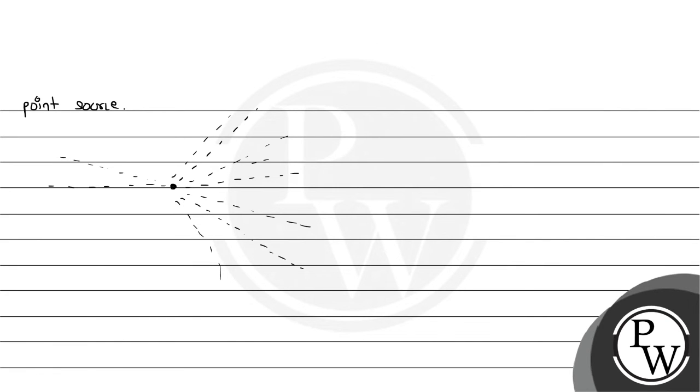So if we consider, due to this source there is a spherical disturbance around it. Consider this as a spherical disturbance. We are here projecting 3D in 2D. We have to always keep that in our mind.